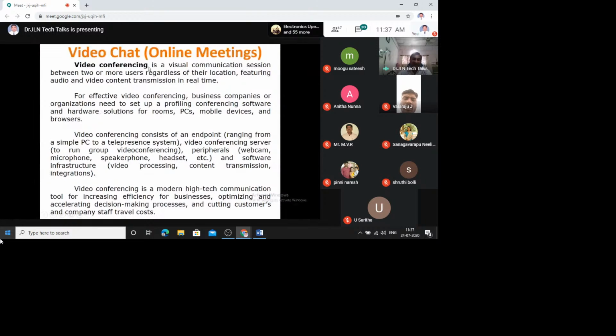Let us see an example. For today's program, the coordinators have shared one link with us. If they had not shared that link, we wouldn't connect like this, and it is not possible. That is possible only with the help of this online meeting tool. I hope you can understand this. Creating a link is a simple thing.